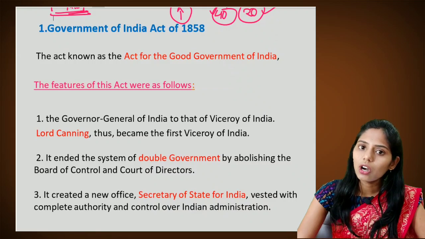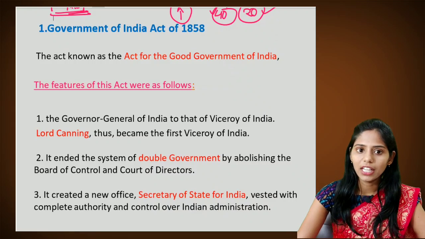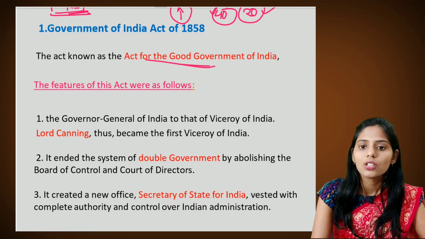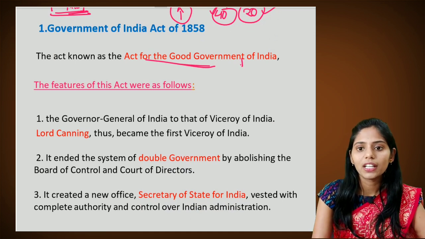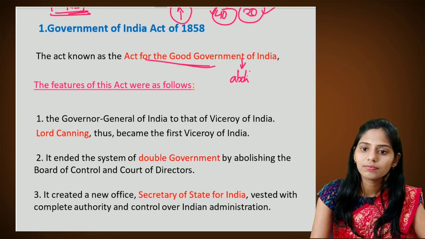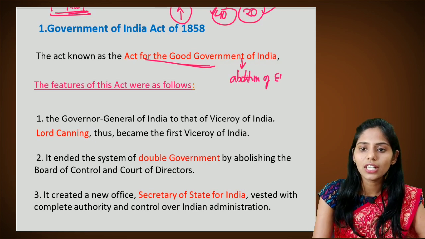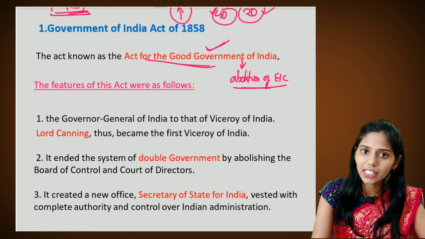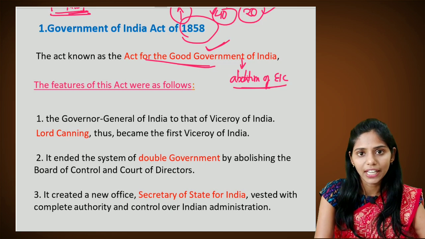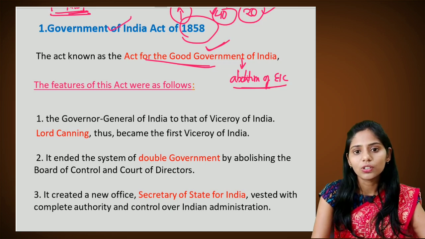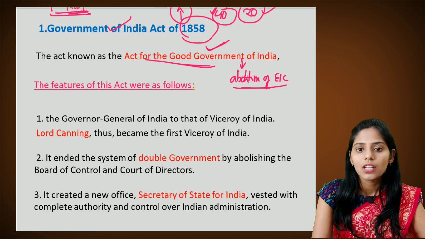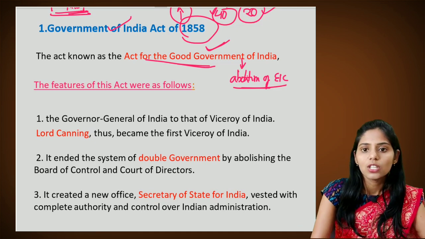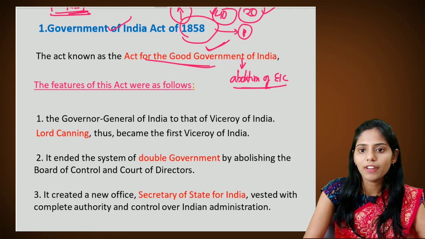So the first one is the Government of India Act of 1858. It is known as the Act of Good Government in India. So why is it called the Act of Good Government? There is the abolition of the East India Company. So we also see there is a good government that started in India mainly through this Act of 1858. So it is called the Act of Good Government in India. So this is an important prelims fact.